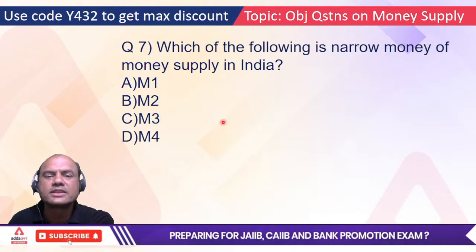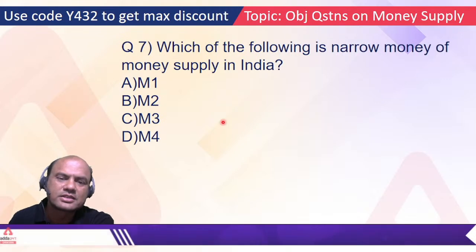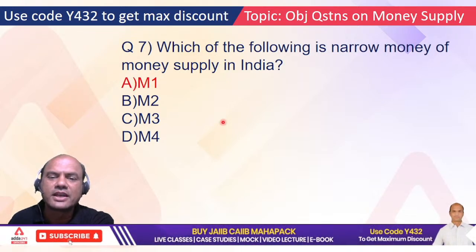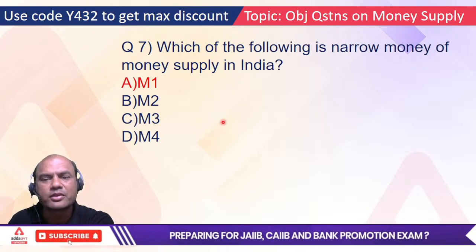Which of the following is a narrow money supply in India? M1, M2, M3 and M4. So the answer is M1. As per CAIIB, it's M1. Some books do write M1 and M2 both, but in CAIIB, if the question comes, you have to answer M1 only.